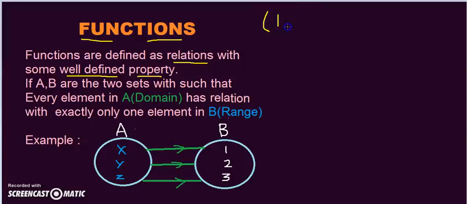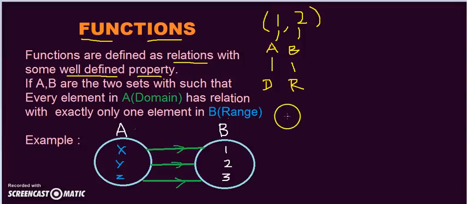Ordered pair means I have a pair of elements, but it is always ordered. That means the first element always belongs to the first set, for example set A, and the second element always belongs to the second set. You call the first set the domain, and the second set the range. So a relation has a domain set and a range set, and it is ordered, always going from domain to range.